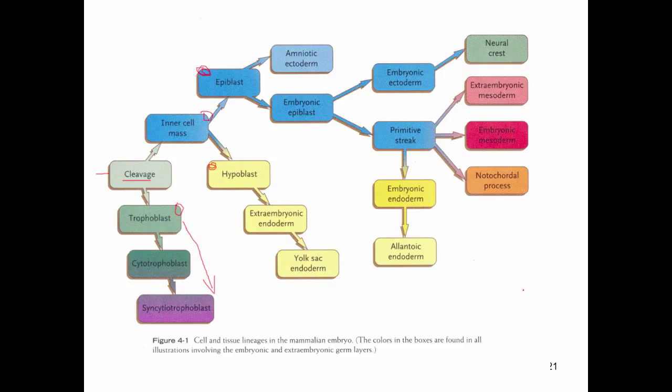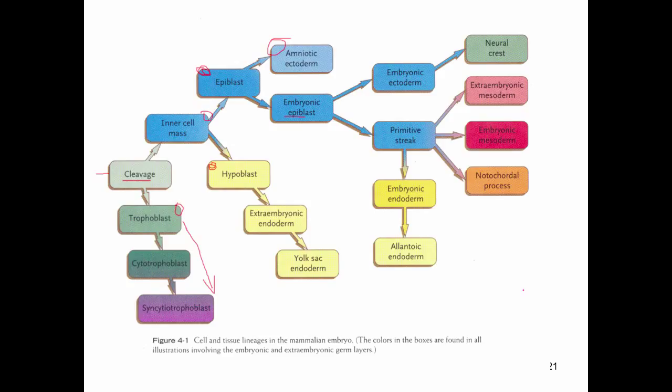And the epiblast cell forms the amniotic membrane, and it forms embryonic epiblast. And from that embryonic epiblast, you get basically all of the cell layers that become all of the organs of the body.